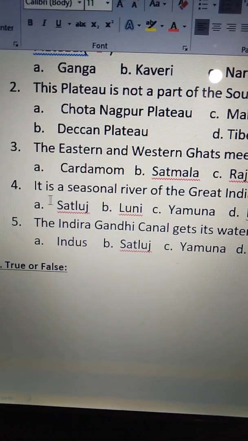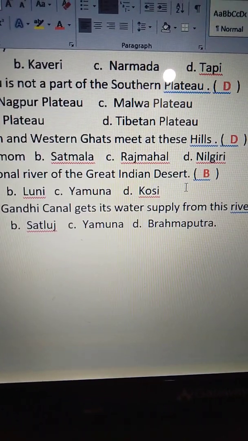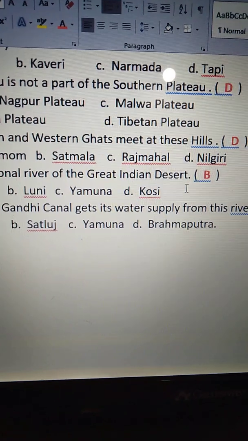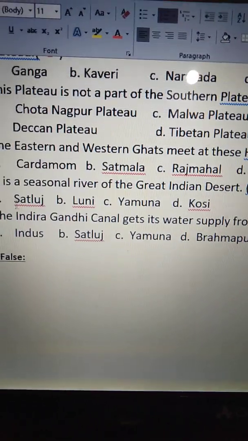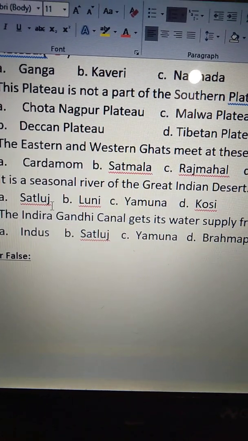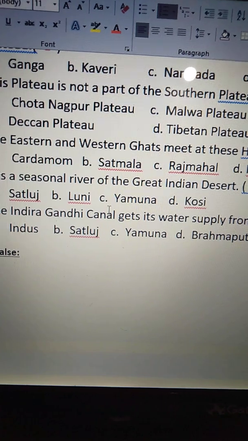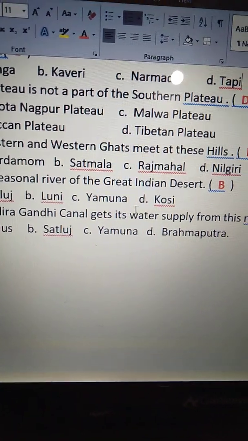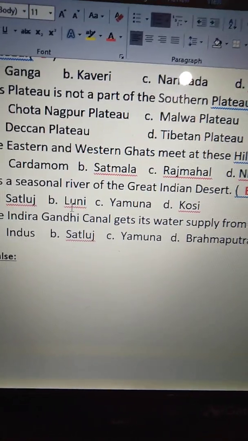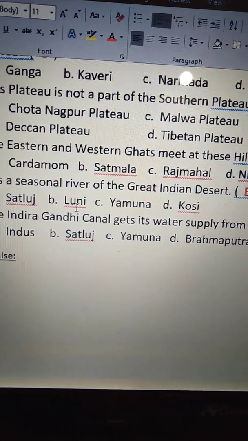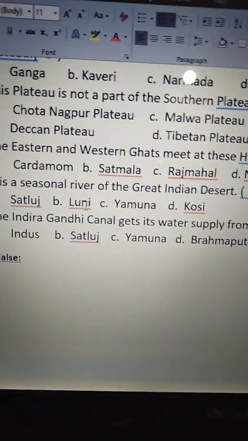See the fourth one. It is a seasonal river of the Great Indian Desert. So, which is a seasonal river of the Great Indian Desert, children? Is it option A Satluj? Is it B Luni? Is it C Yamuna? And is it D Kosi? B Luni. Luni is a seasonal river of the Great Indian Desert. So option B is the correct one, children.